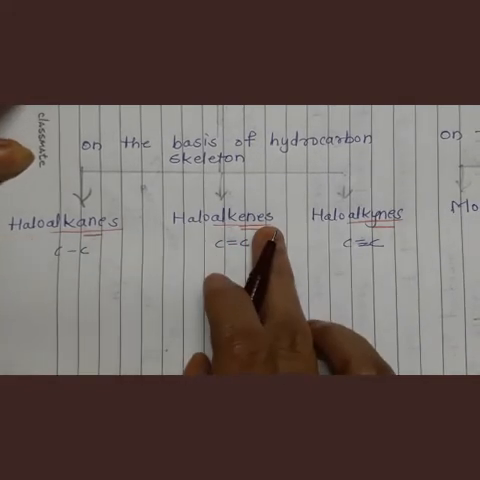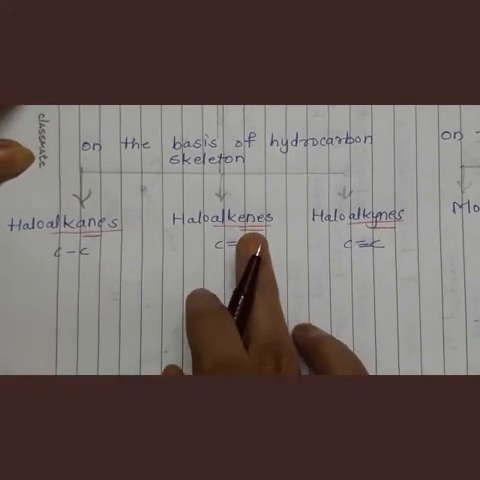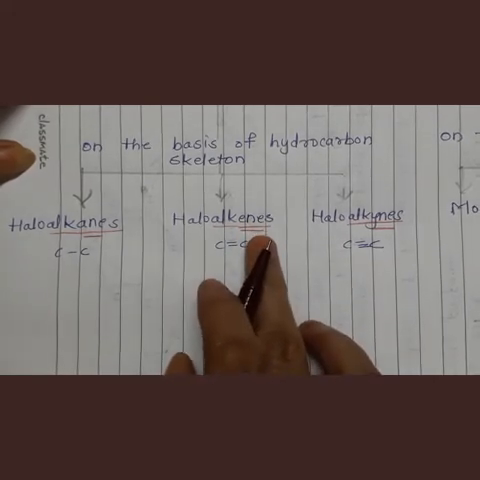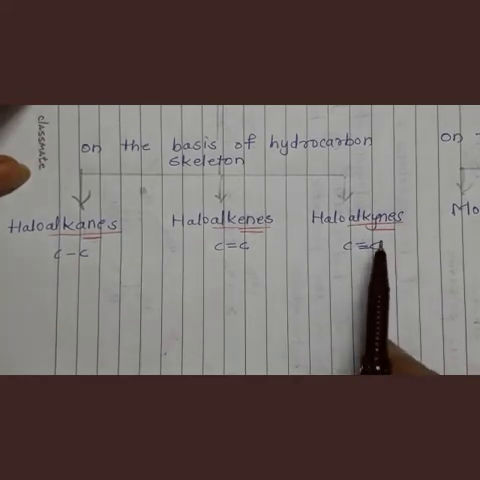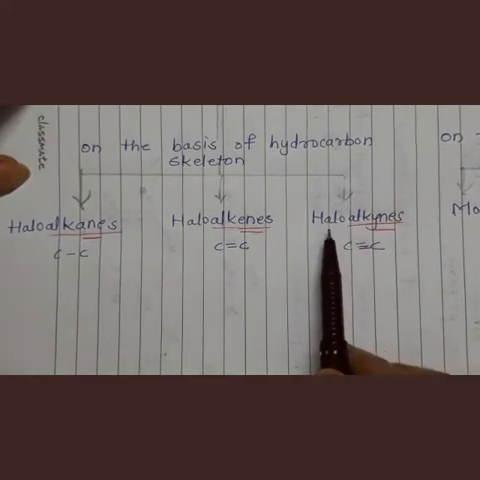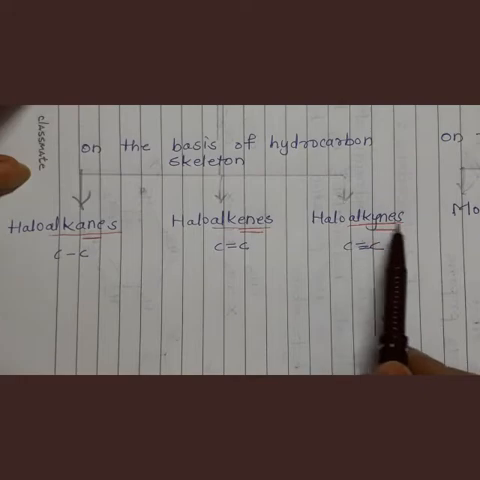Okay. Alkenes means what? Hydrogen atoms from alkenes are replaced by halogen. And alkynes means what? Hydrogen atoms from alkynes are replaced by halogen. That time haloalkynes are formed.